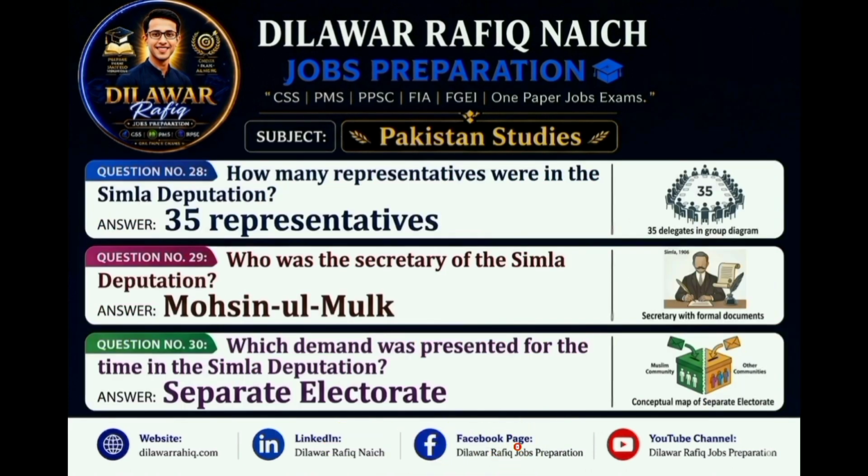Question 28. How many representatives were in the Simla Deputation? Answer: 35 representatives. Question 29. Who was the secretary of the Simla Deputation? Answer: Mohsin ul Mulk. Question 30. Which demand was presented for the first time in the Simla Deputation? Answer: separate electorate. All India Muslim League, 1906.